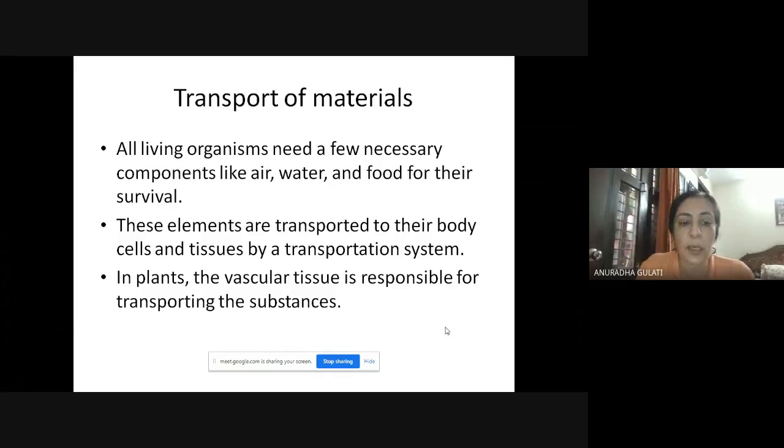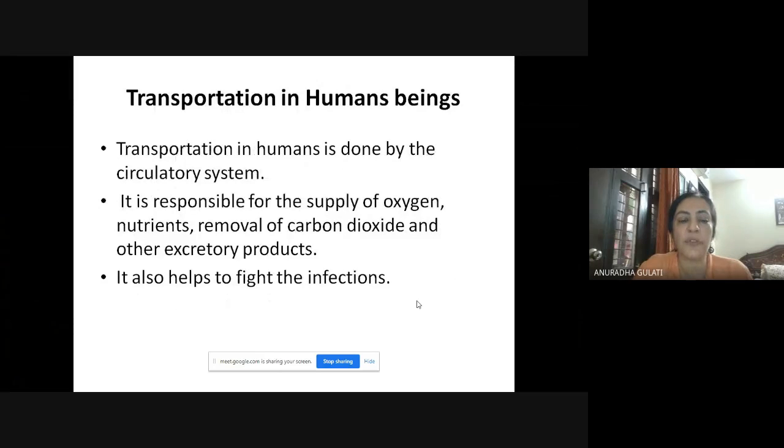In plants, they have vascular system or vascular tissue which is responsible for transportation of substances. Whereas in human beings, we have circulatory system. Circulatory system is responsible for transport of oxygen, nutrients, carbon dioxide, and other excretory products. The system also helps us in fighting against the infection. So human beings have circulatory system for transportation of substances in their body.